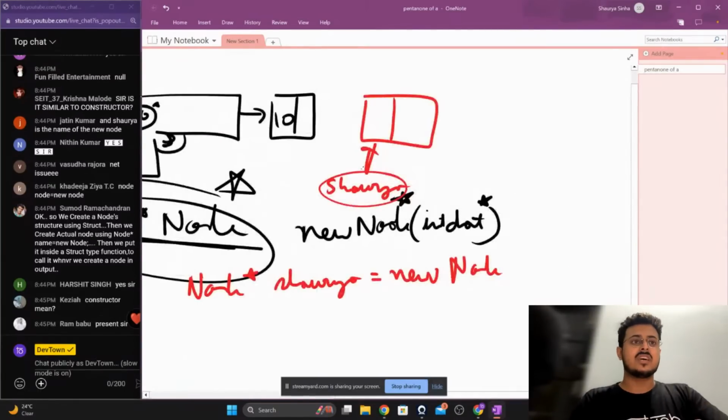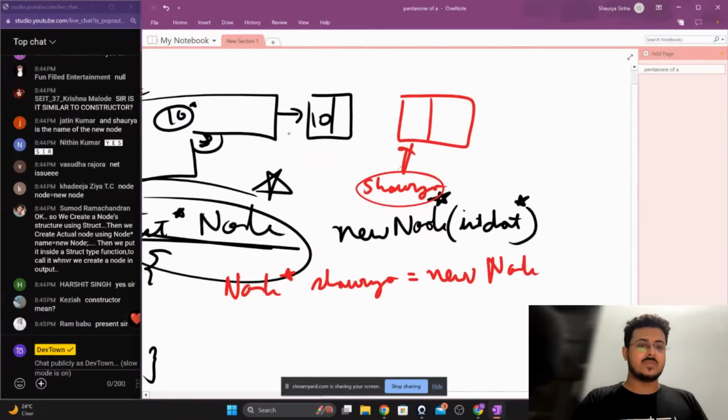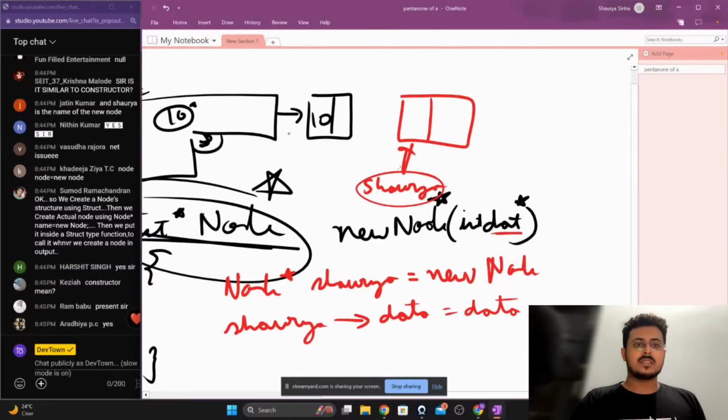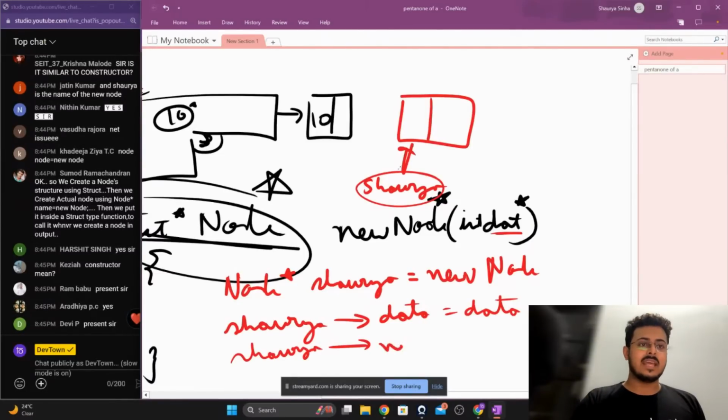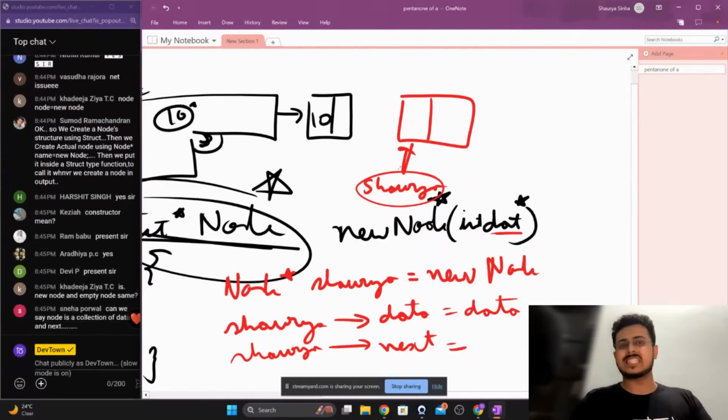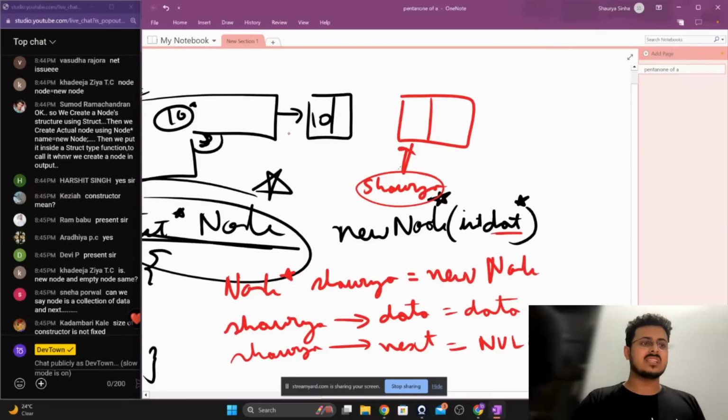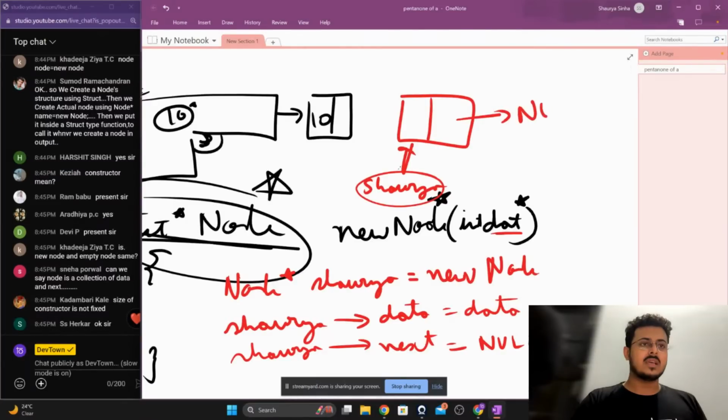So to access that, guys, it is very simple. Within our Shaurya, we want to access data is equals to data from right over here. Similar to that, Shaurya next is equals to, right now there is no next value, hence we are going to name it null. This pointer is pointing to the value null.